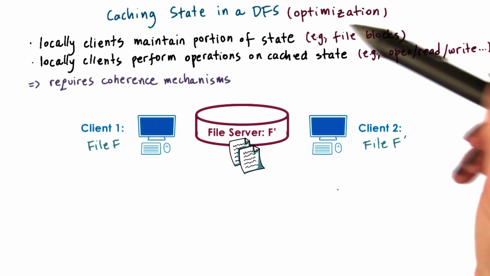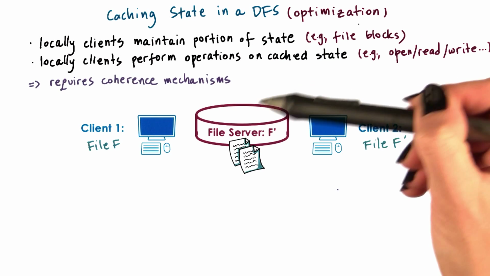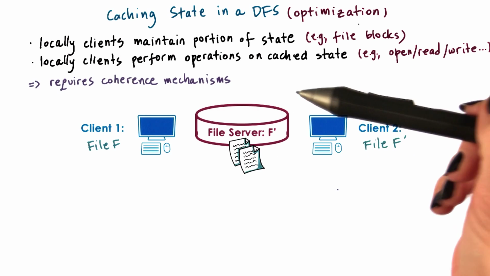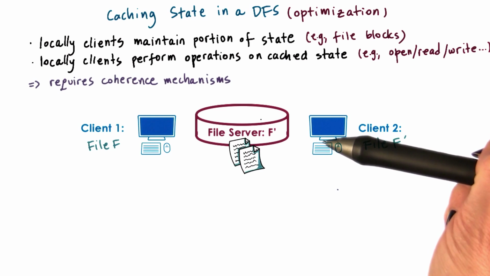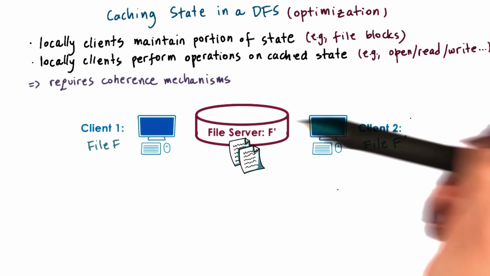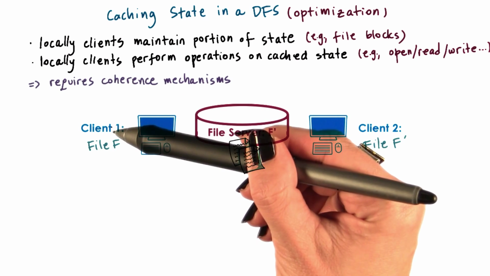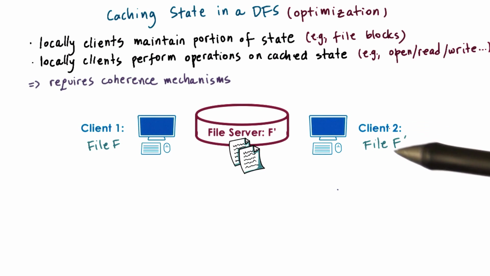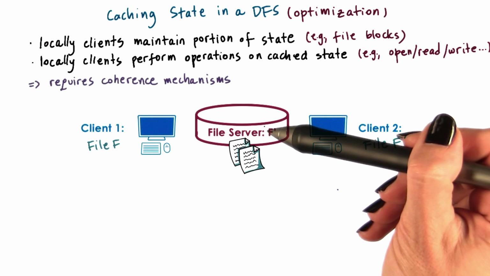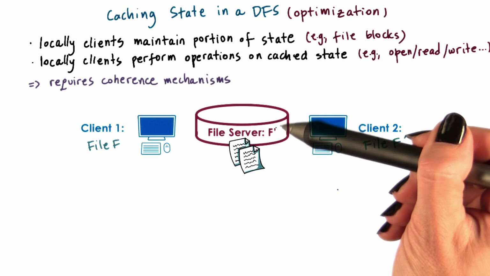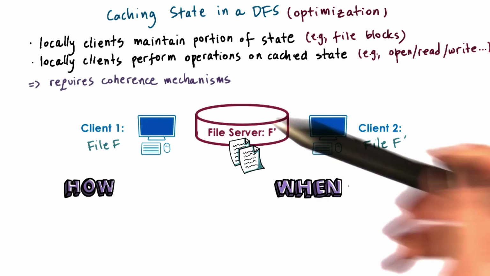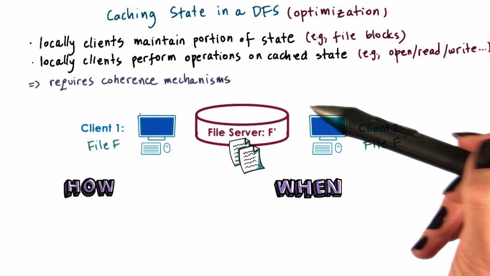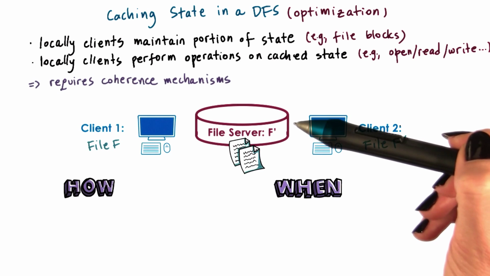Keeping the cached portions of the file consistent with the on-server representation of that file requires that we have some coherence mechanisms. For instance, in this illustration, clients 1 and 2 both cache a portion of the file f. However, client 2 has subsequently modified that file, f', and has also updated the file server to reflect those changes. The question then is, how and when will client 1 find out that client 2 has performed these changes?